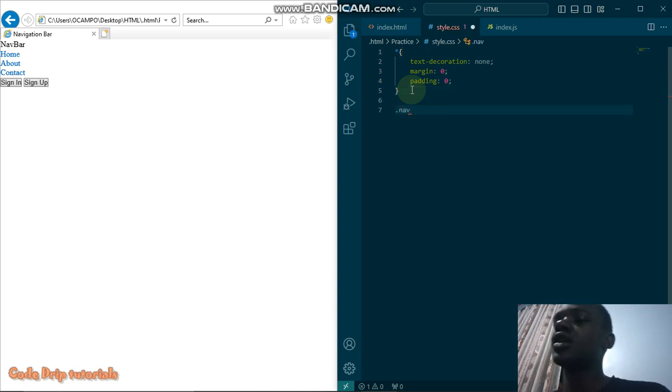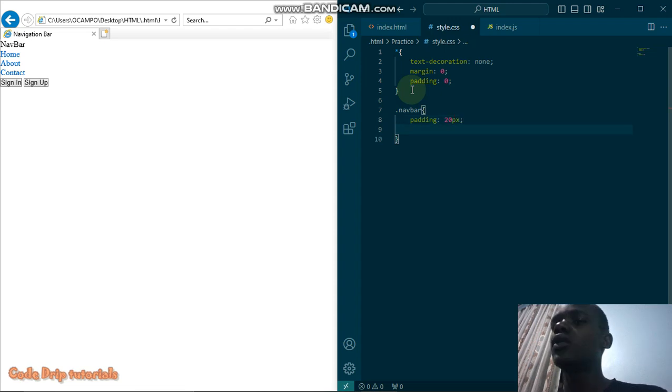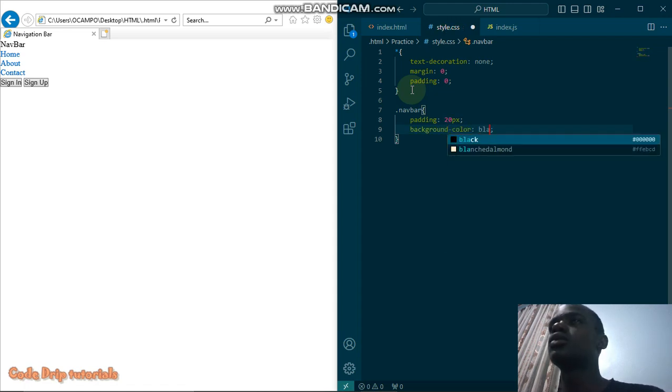Now I'm going to dive into the navigation bar itself. I want to tackle the nav bar. Here I want to give it a padding of 20 pixels. The background color, I want it to be black. You can choose any background color you want.